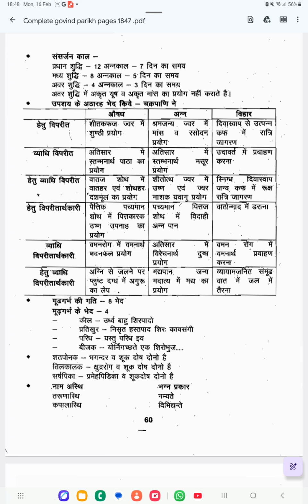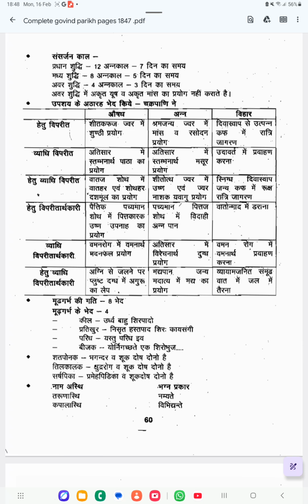Hetu Vyadhi Viparita means opposite to both the cause of the disorder and the disorder. Examples for Aushadha, Anna and Vihara have been given. Hetu Viparitarthakari means similar to the cause of the disorder. In that too, Aushadha, Anna, Vihara examples have been given.